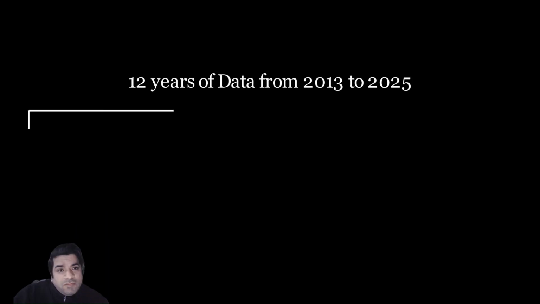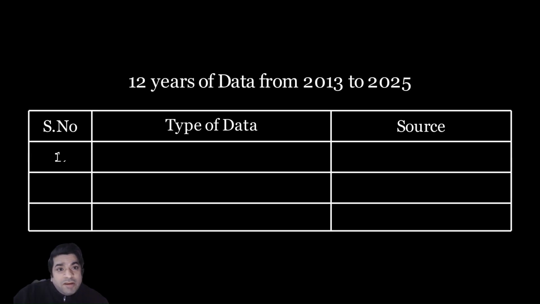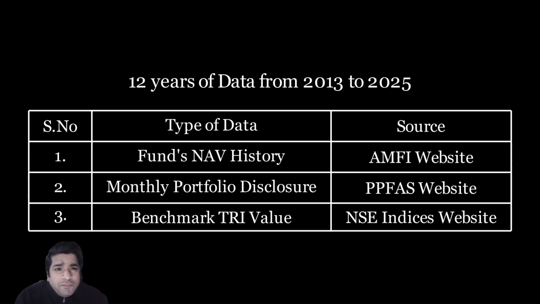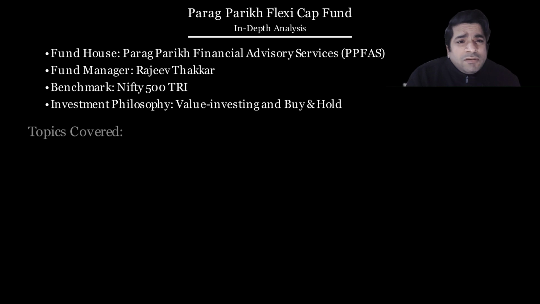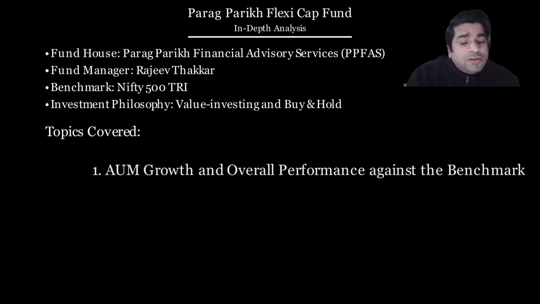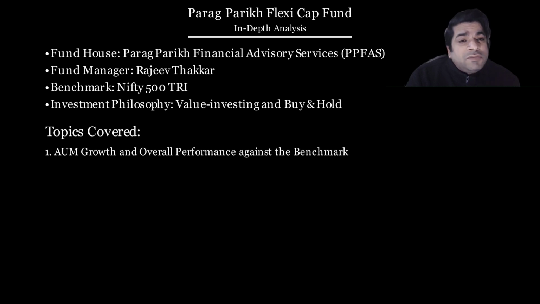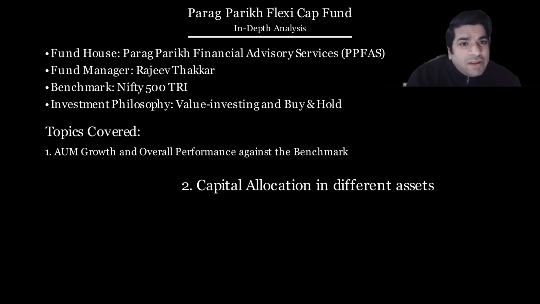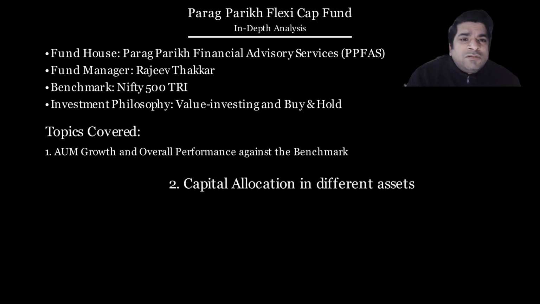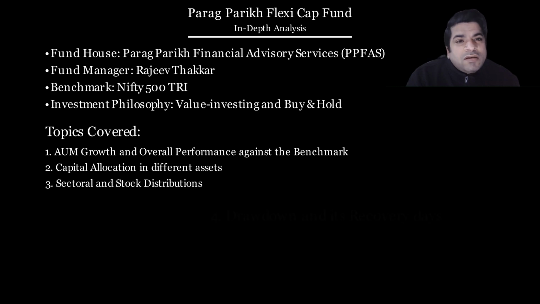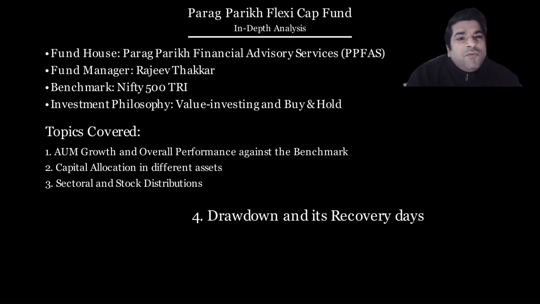years of NAV and disclosure data, and it will be a never seen before analysis full of insights backed by data. We will be covering various topics starting from AUM growth and its performance against the benchmark. We will also cover its distribution of capital in different assets, sectors, stocks, and we'll also cover how it has performed in bear market and bullish market through drawdowns and rolling alphas.